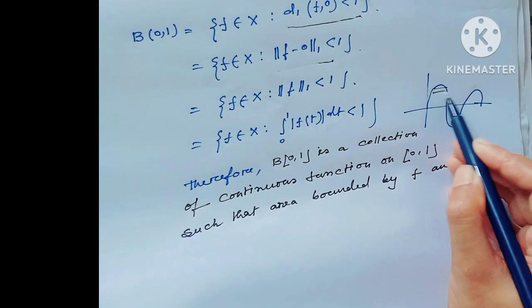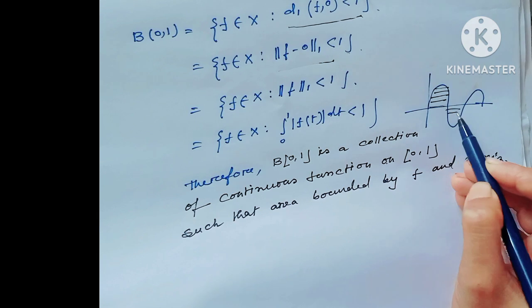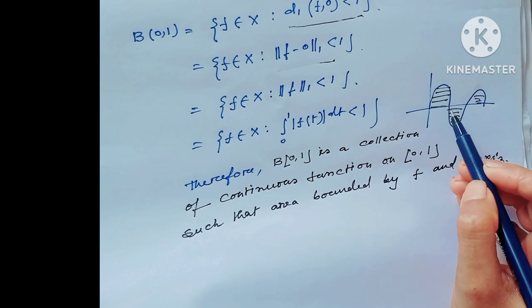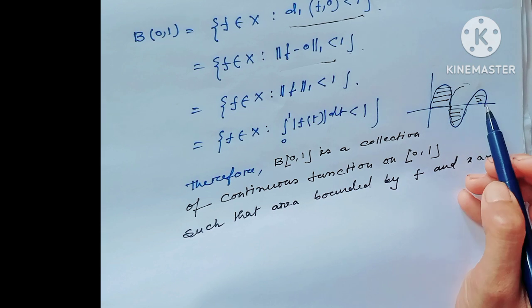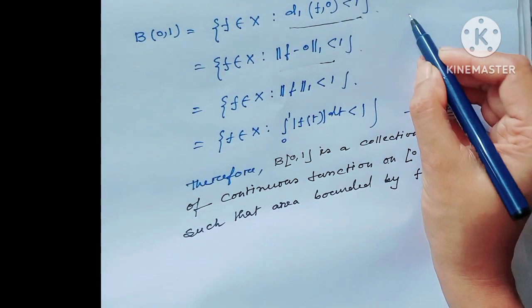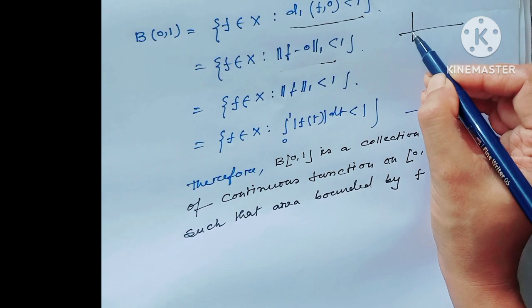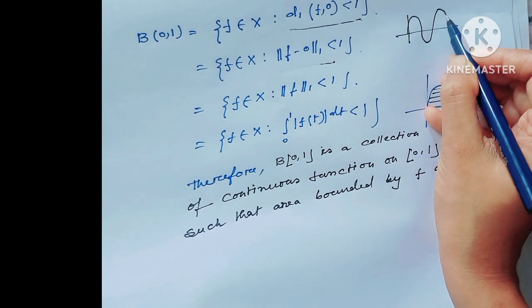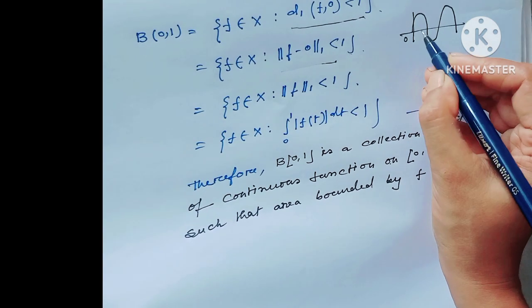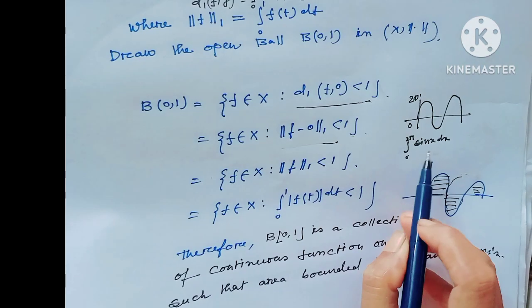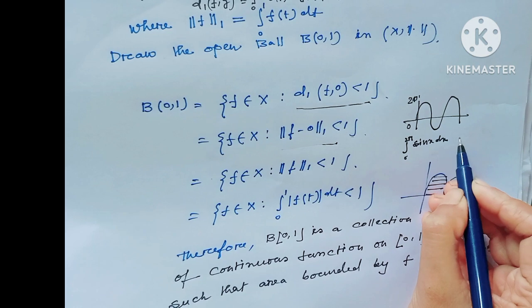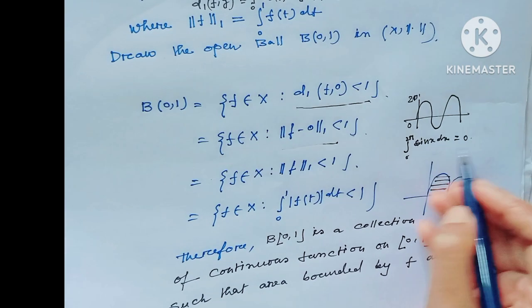That means if we consider this type of function, the absolute value means this value also would be in the positive part. As an example, we all know this is sin x on 0 to 2 pi. We know the integration from 0 to 2 pi of sin x dx equals 0.